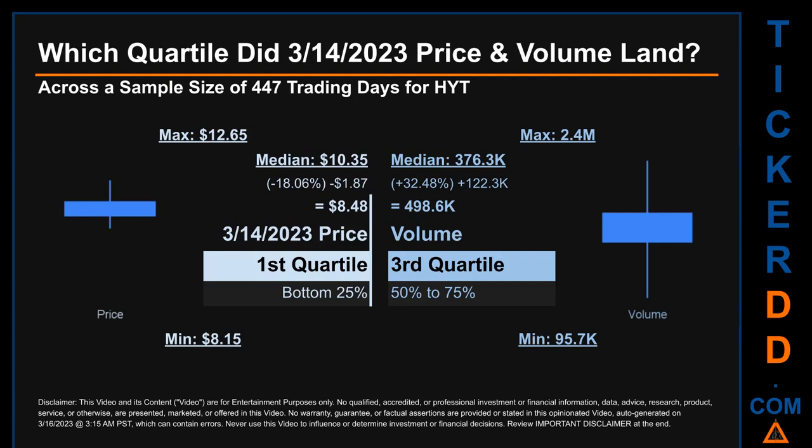Descriptively, HYT has a median price of $10.35. Therefore, March 14, 2023 price was lower from that middle marker by 18.06%. The day's volume of 498.6 thousand was more than the median by 32.48%.